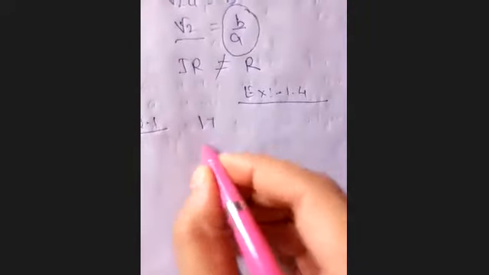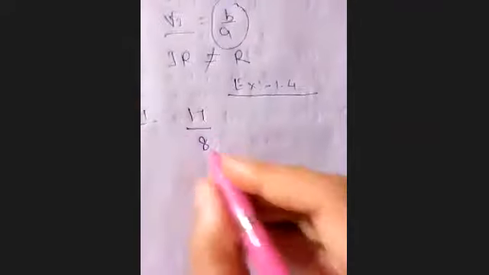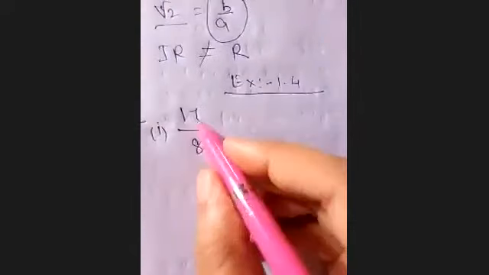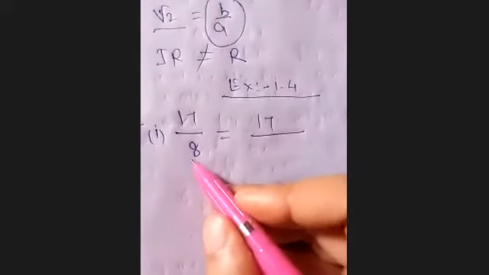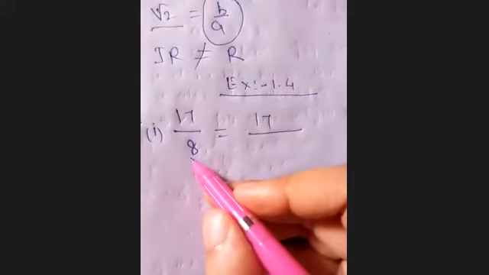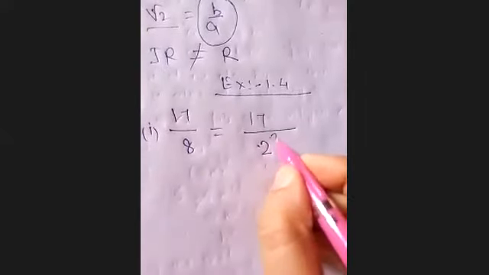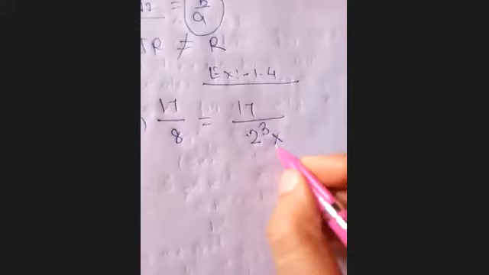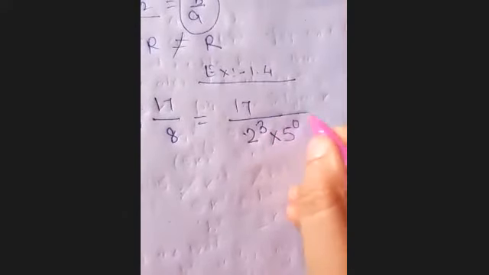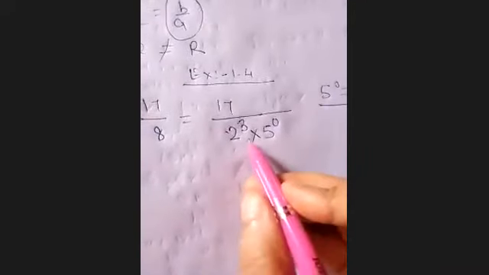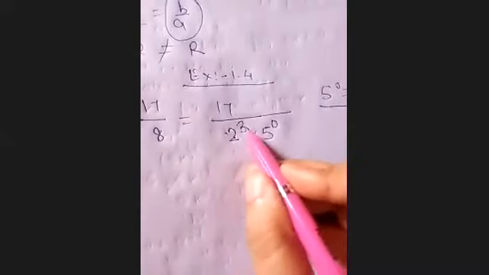So for checking terminating or non-terminating, how can you state that, if I'm writing 17 upon 8, I'm taking one question, 17 upon 8. What you have to do is just find out the prime factorization of the denominator. So this is 2 power 3, and you can write 5 power 0, because you know that the value of 5 power 0 is 1.